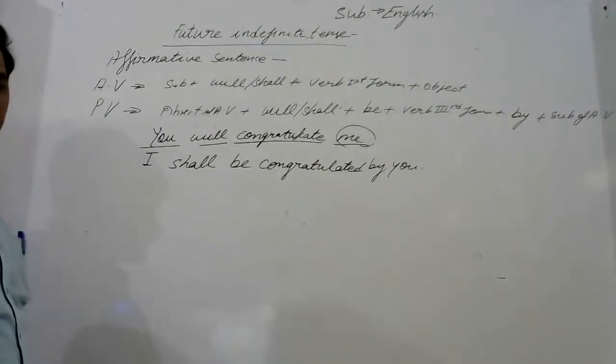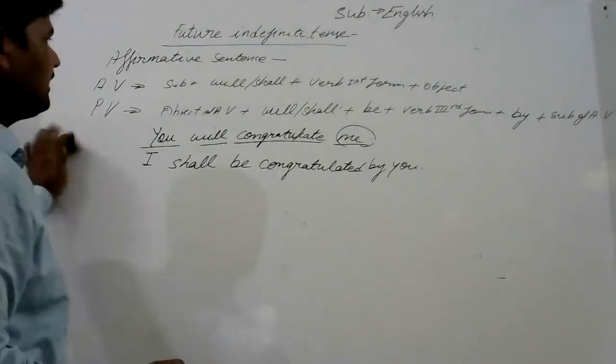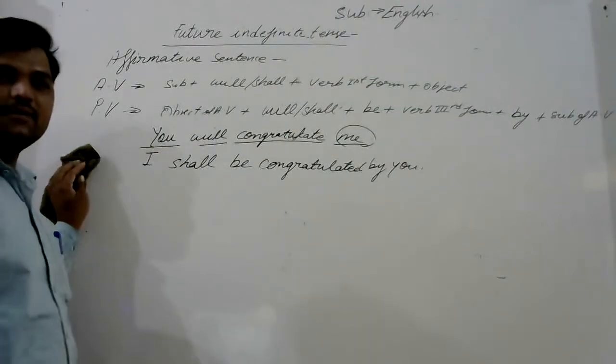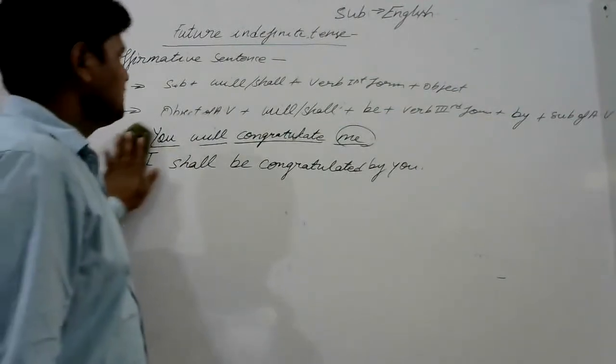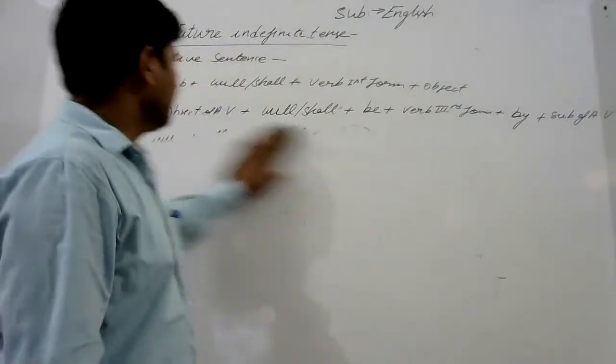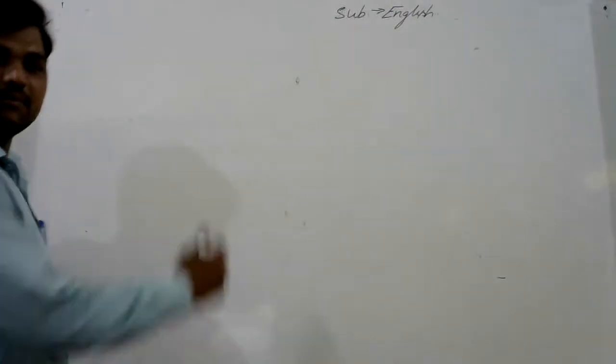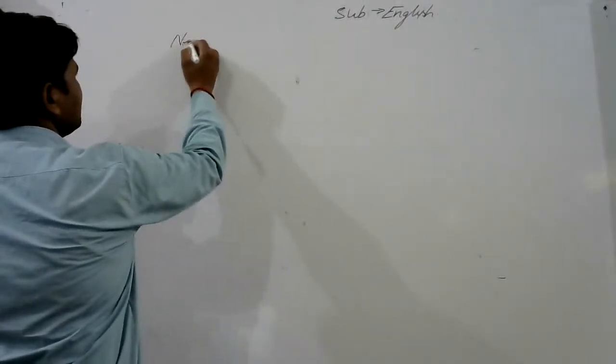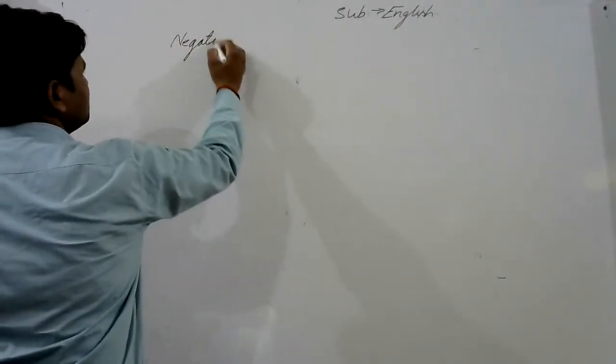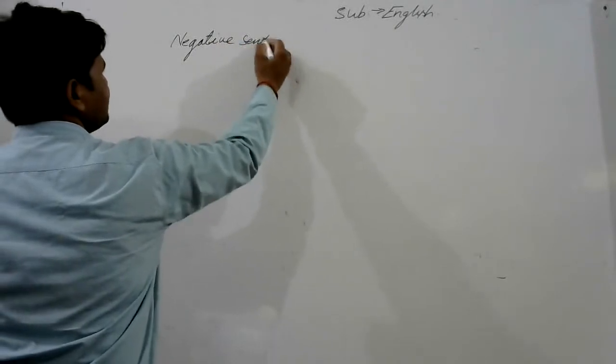Let me take the next sentence, and I hope you understand the affirmative sentence. Let me take the rule of negative sentences. Slowly you understand each and every concept clearly. If you have any problem, you can ask me. Let me take the negative sentence.